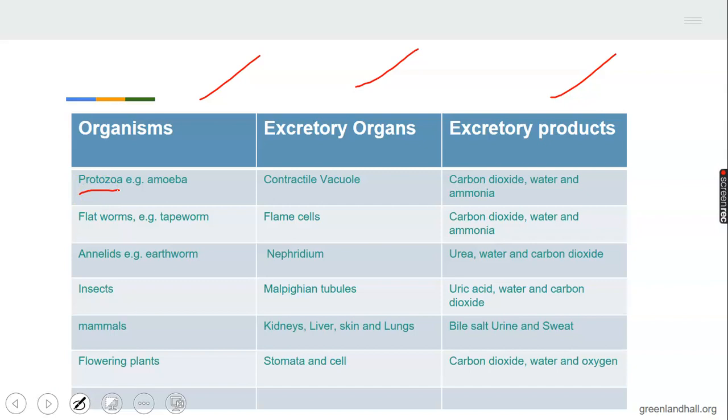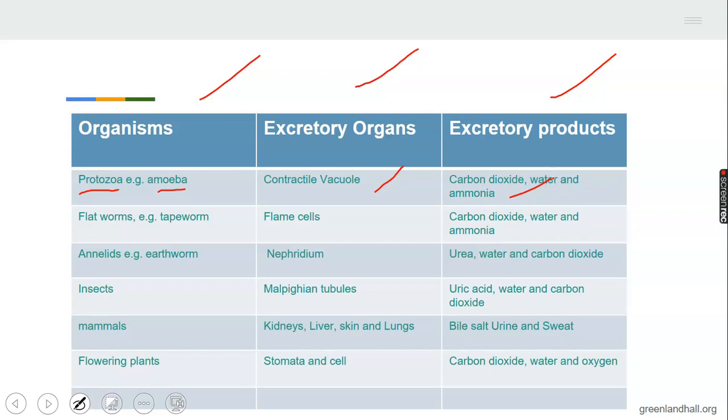An example of protozoa is amoeba. Another example of protozoa is paramecium. Those protozoa are small organisms that are aquatic in nature. The organ of excretion in all protozoa is called contractile vacuole. And the products of excretions are carbon dioxide, water, and ammonia.